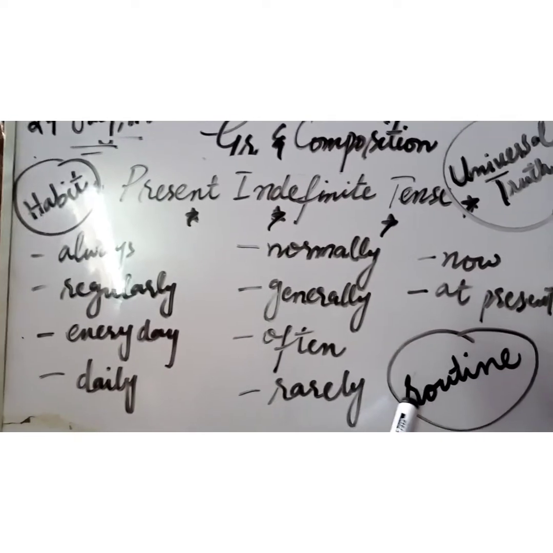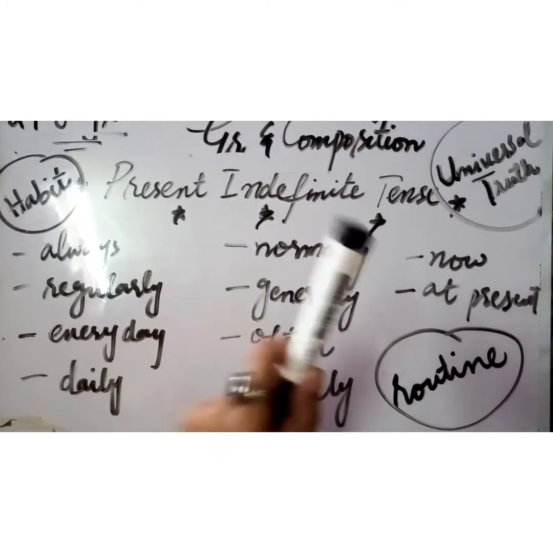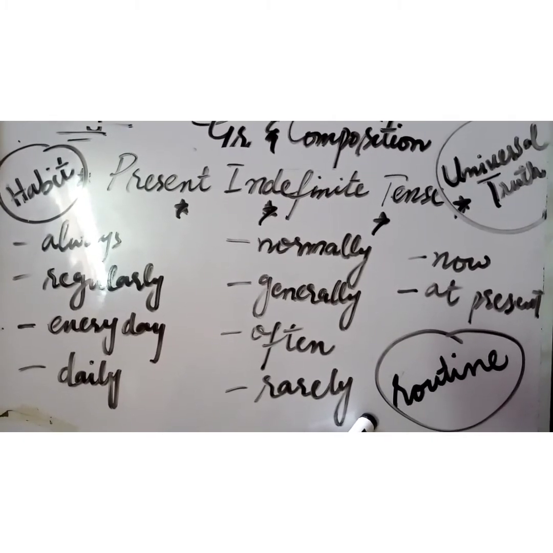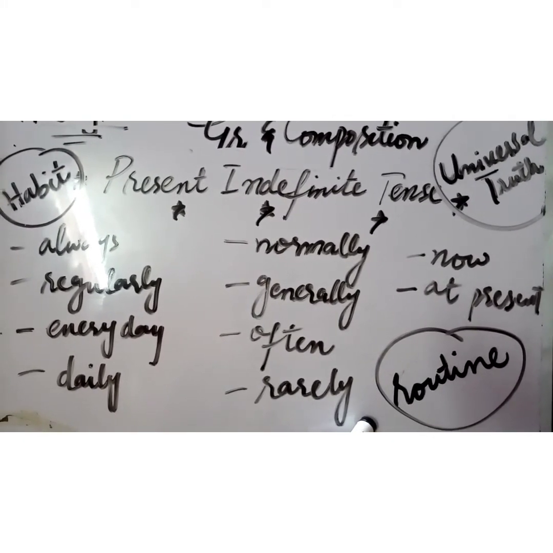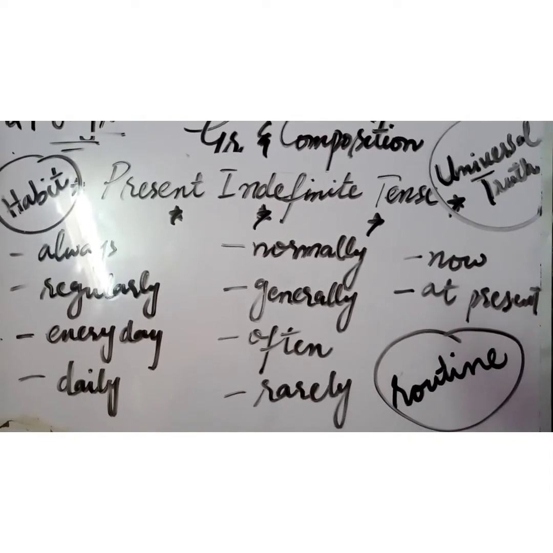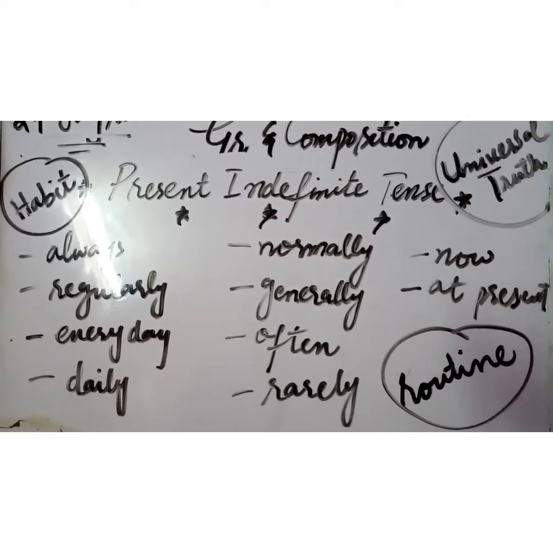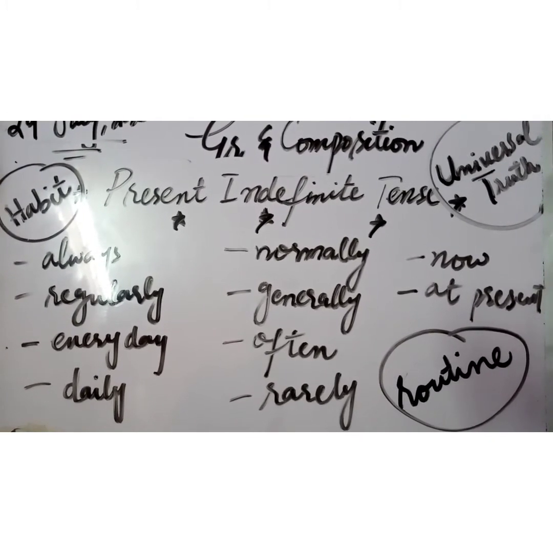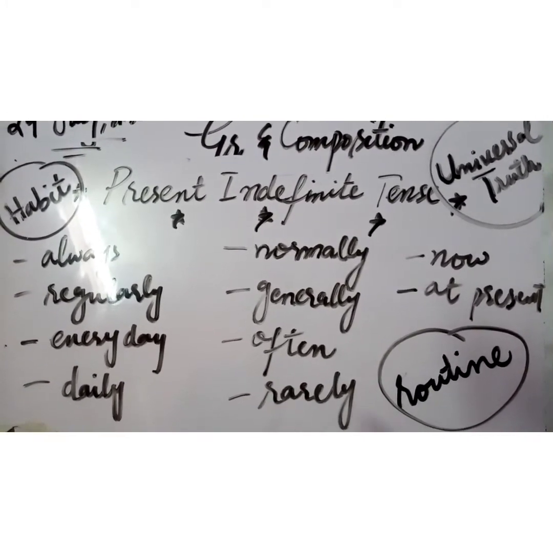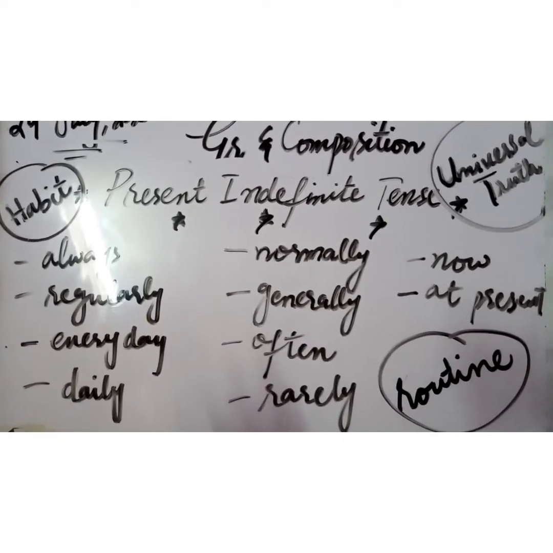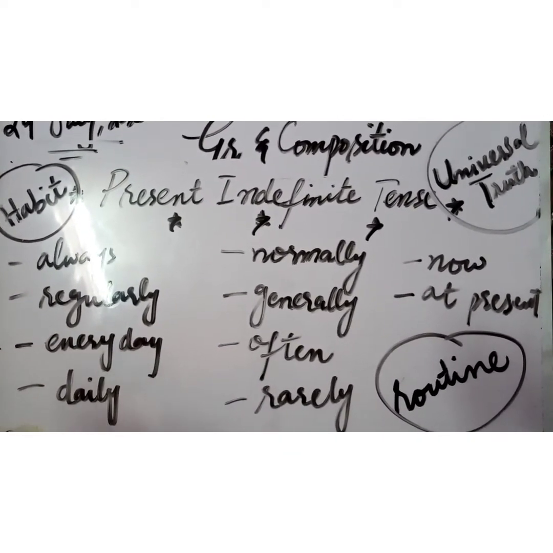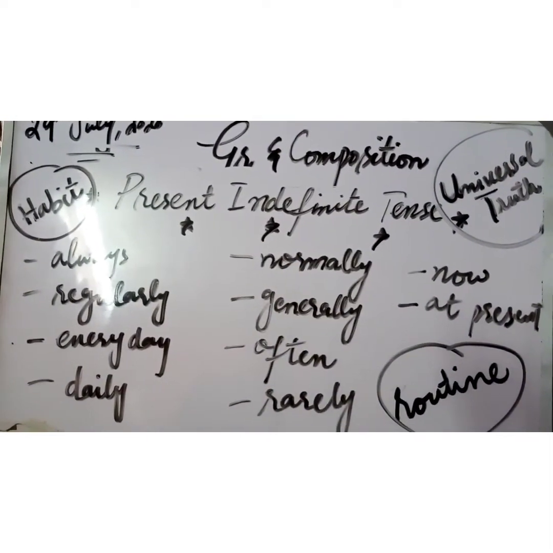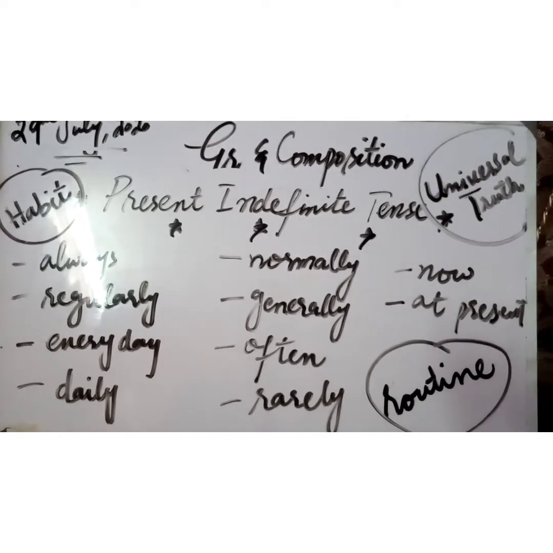And when we want to talk about the routine, we also use present indefinite tense. When we talk about work that we do every day but in a sequence, like if I say I wake up early in the morning, I go to brush my teeth, then I go to office. So this is my routine. So present indefinite tense is basically a tense or a time when you want to show a habit, routine, and universal truth. So this is how we use present indefinite tense.